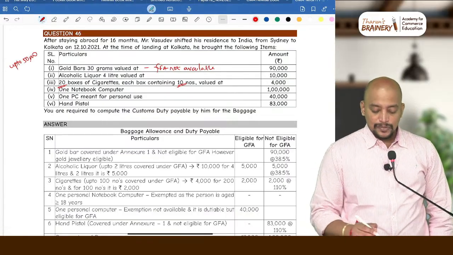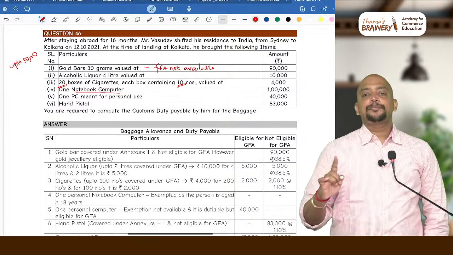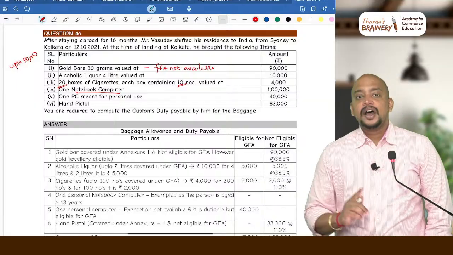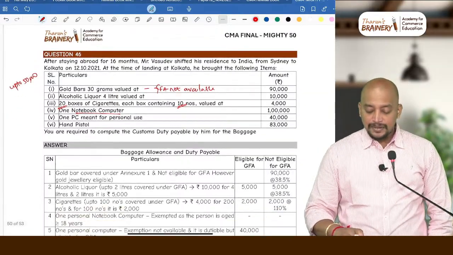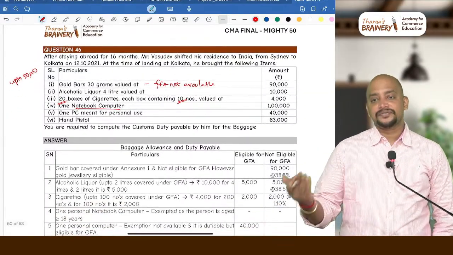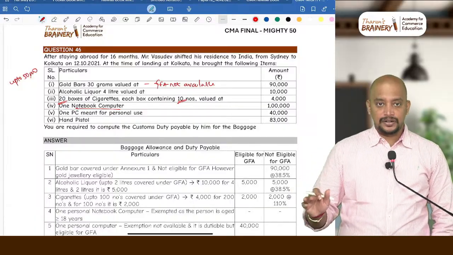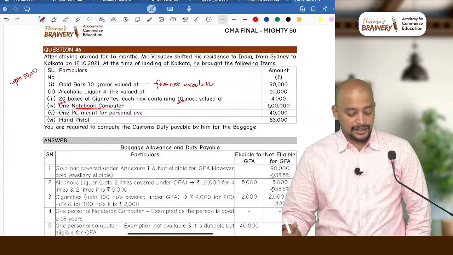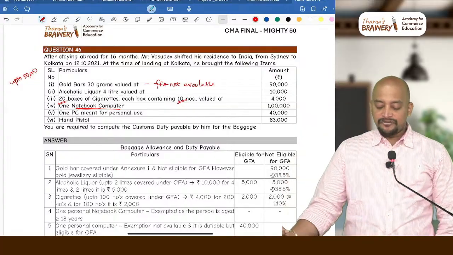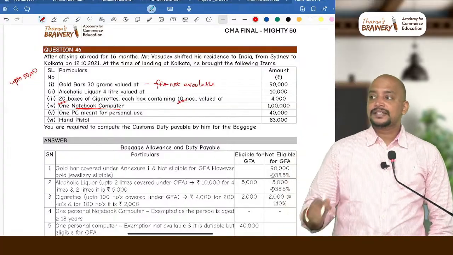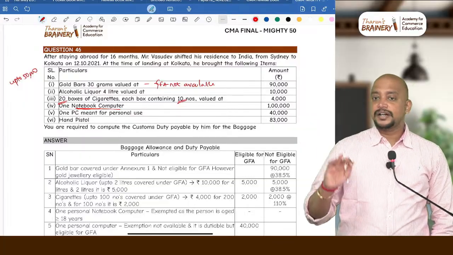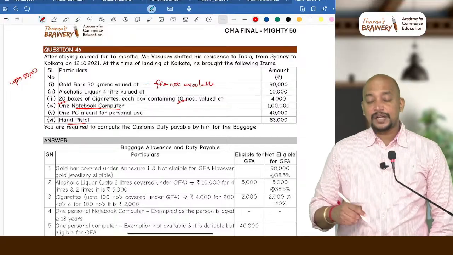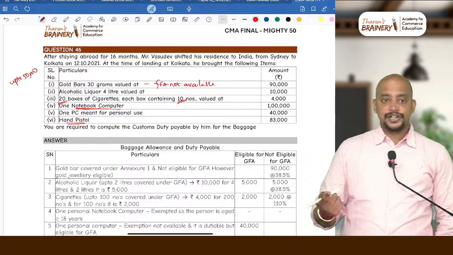And next, one notebook computer, one laptop, we have an exemption. Used personal effects is always exempted, and one laptop for a person more than 18 years of age is exempted. Okay, so one laptop is exempted, notebook or laptop computer is exempted. Then one PC meant for personal use, so personal computer is not exempted, that will be dutiable. And hand pistol will also be dutiable, and general free allowance is not available.